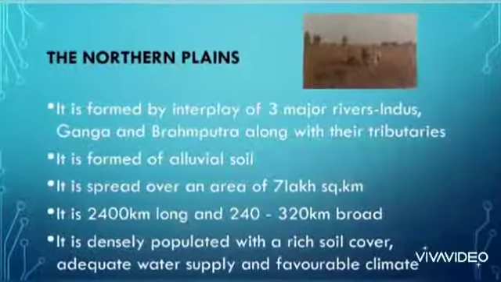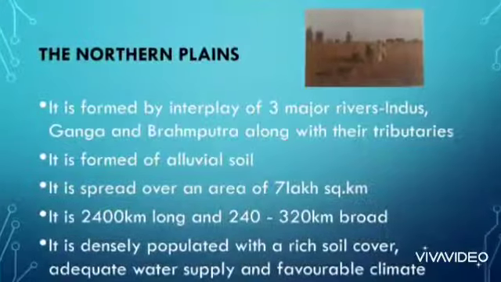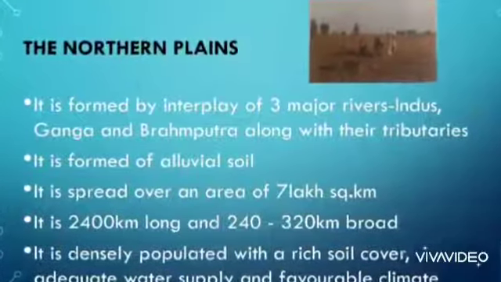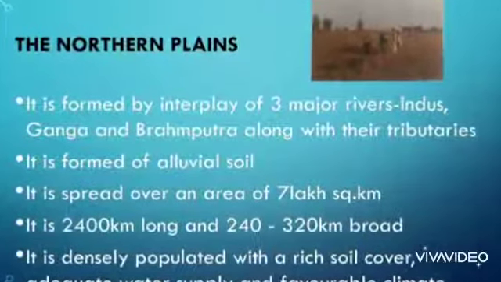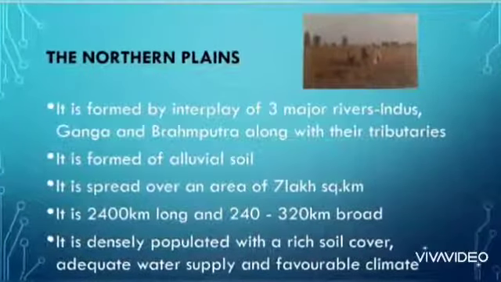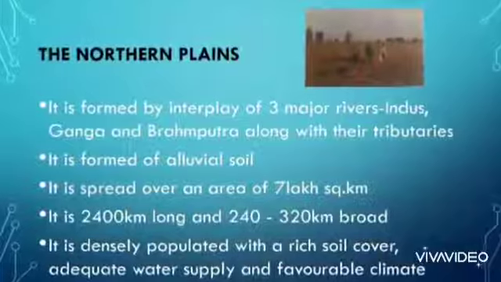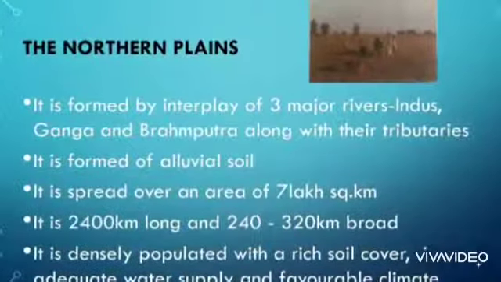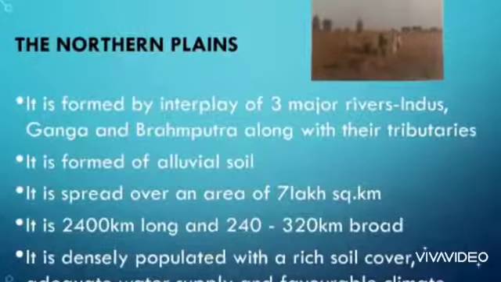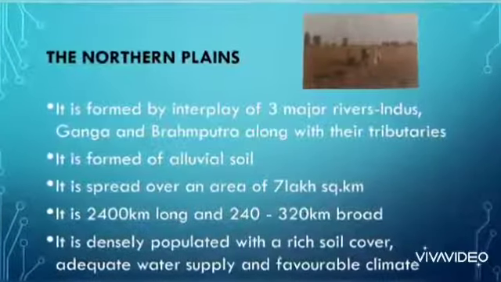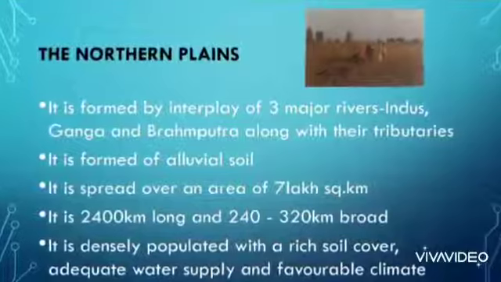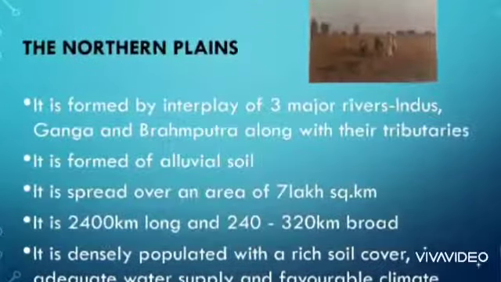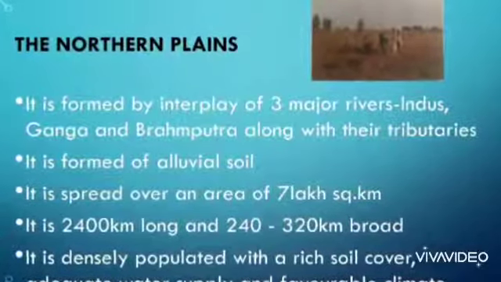The northern plains where we live are formed by three major rivers, Indus, Brahmaputra and Ganga, along with their tributaries. It is formed by alluvial soil, covers 7 lakh square kilometer area, which is about 2400 km long and 240 to 320 km broad. It is a very populated area. The reason is fertile soil and adequate water supply.